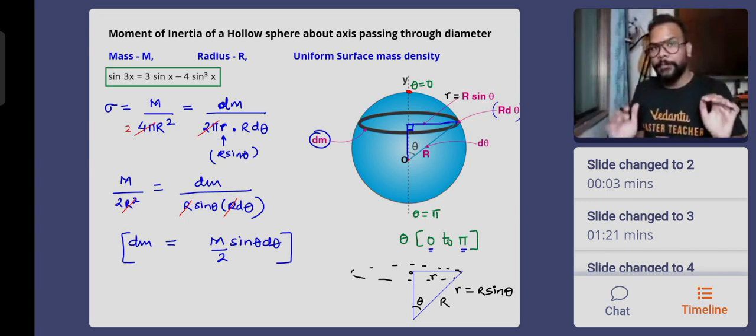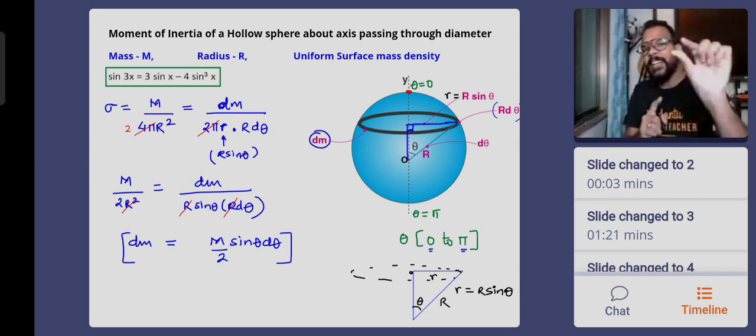The biscuit packet is the hollow sphere. How is it formed? It is formed by small biscuits. All biscuits are rings, with different radii. As you know, all the rings don't have the same mass, so it depends upon the value of sine theta. If I speak about the topmost point where the ring of radius 0 is formed, its mass will also be 0.